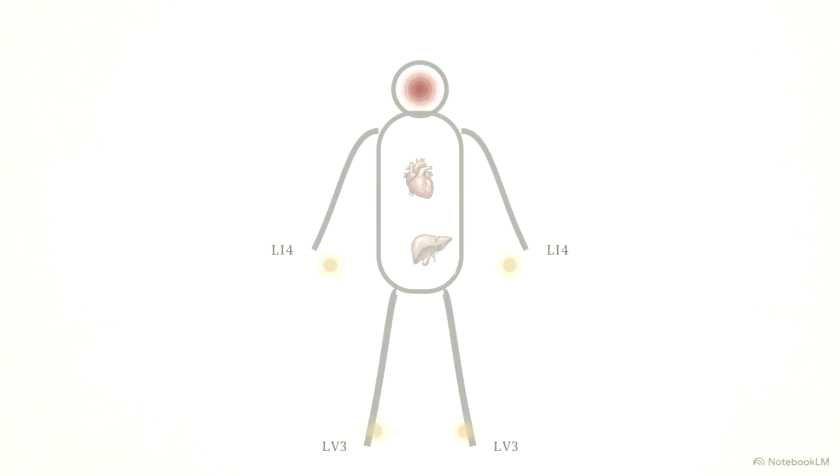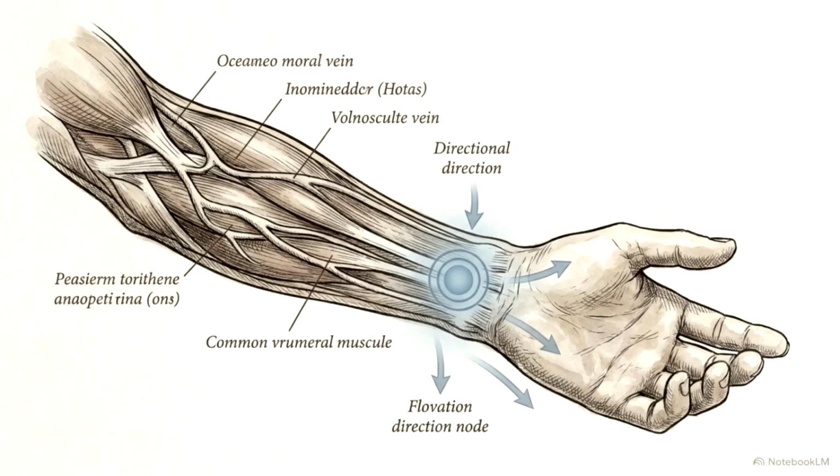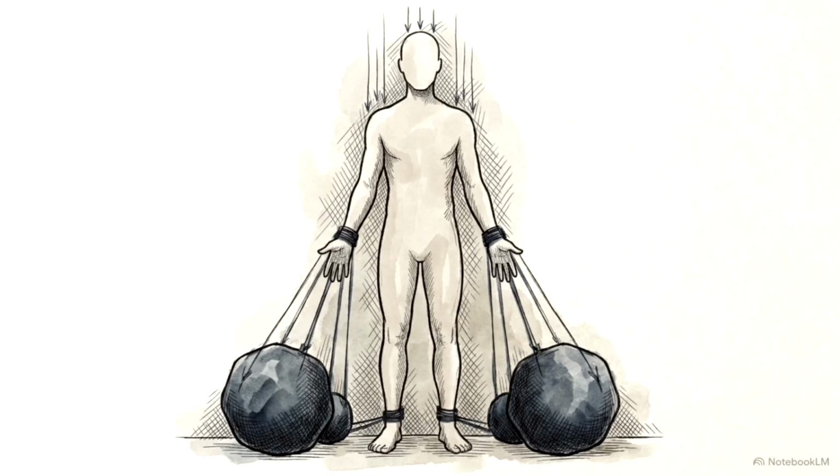To regulate this surge, we open the 4 gates, combining liver 3 on the feet with large intestine 4 on the hands. This acts as a release valve, draining the excess pressure away from the head. For the mind, we rely on pericardium 6 on the inner forearm to calm agitation and force rebellious chest qi back down. Severe heat symptoms localized in the head are resolved by pulling the vector down, utilizing interventions placed at the body's far extremities. To map out a treatment, we organize vector failures into 3 mechanical categories.